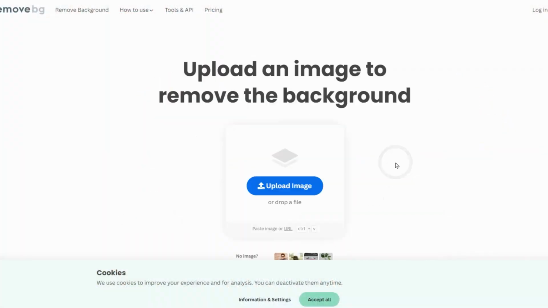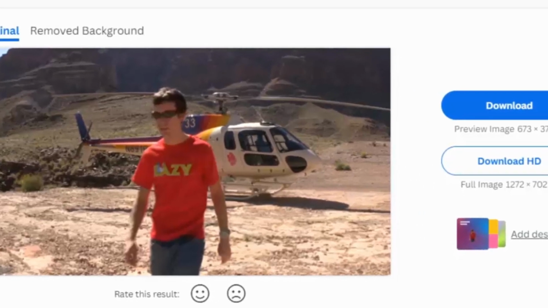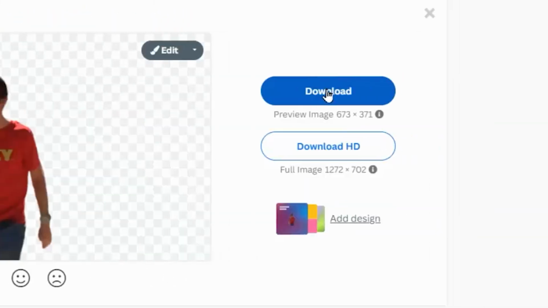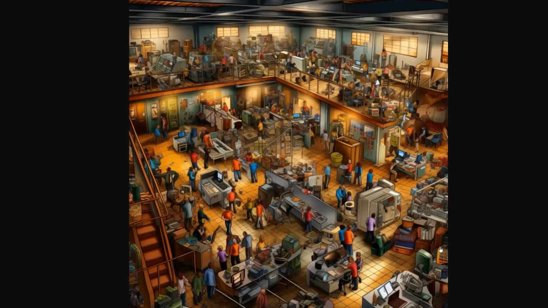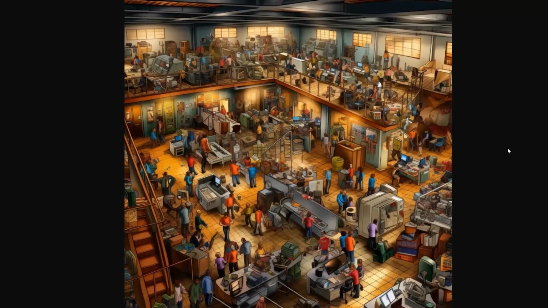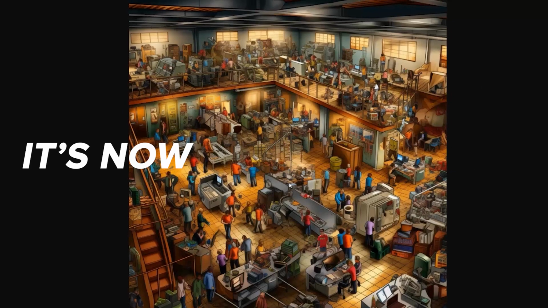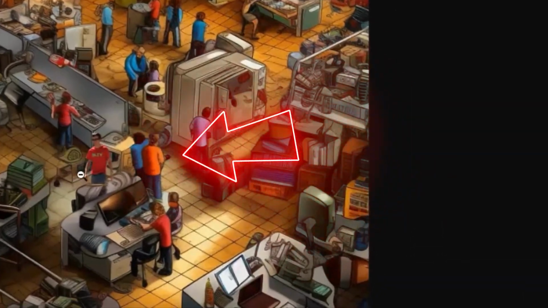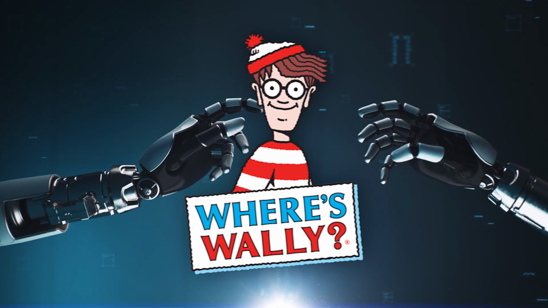So you just click upload image. So you can see the image I've gone for is this one of me when I flew a helicopter into the Grand Canyon, and then with the removed background, it's just me. So you would then just click download to get that image. So I now have this image of the factory. I also have the image of myself with the background removed, and I simply took the smaller version of myself, I resized it, I added it because it had no background, and it's now on this picture. Can you see it? Now zoom in, you might be able to see it. Here I am down here. So this is a very, very cool way to create a customized and personalized Where's Wally style book.